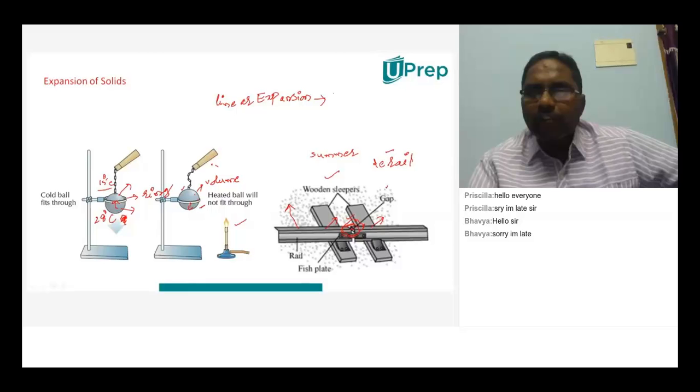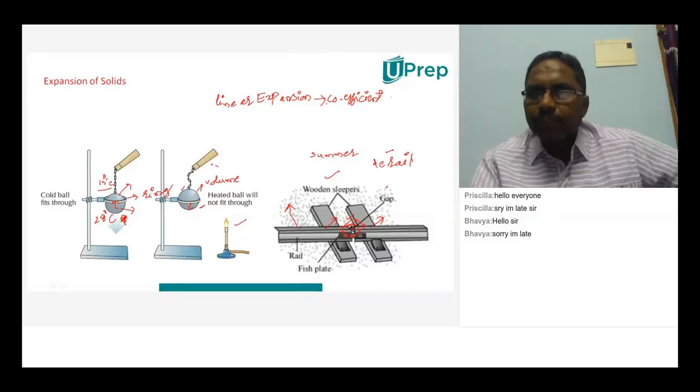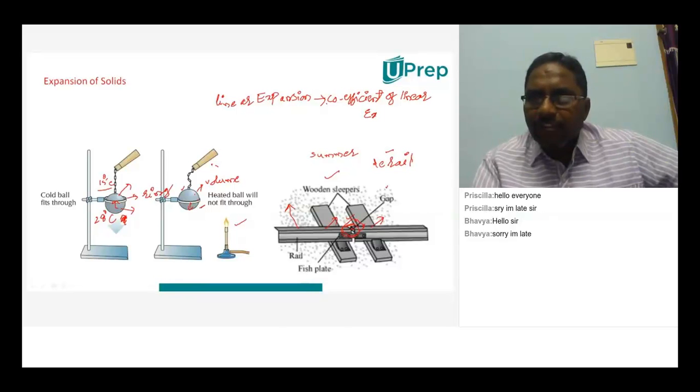We can find out by one kind of a physical quantity which is called coefficient of linear expansion. Coefficient of what? Linear expansion. And by taking this particular value, coefficient of linear expansion, we can estimate how much iron can expand for a temperature.